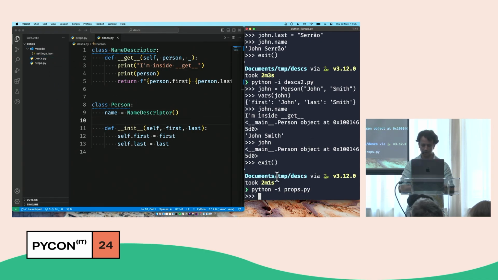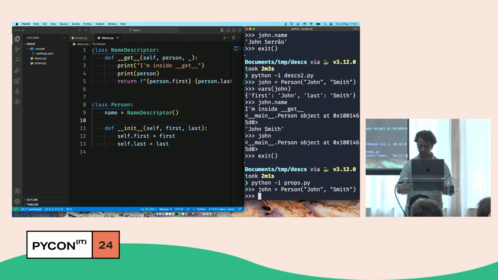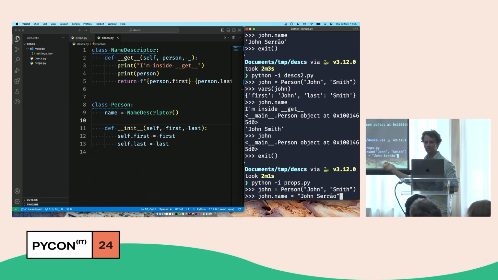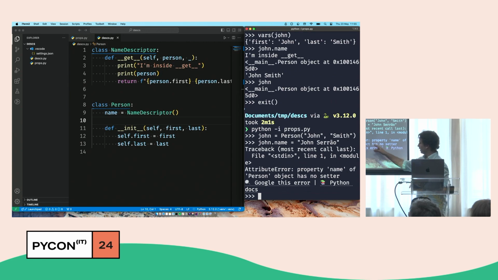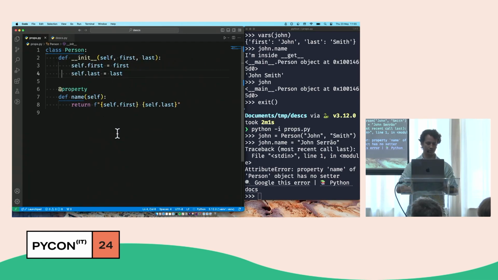So if I run the properties, I have a John again. And if I do John.name equals, I don't know, let's change the name to John Serrão. What will happen if I press enter? I get an error. Some people say no. It doesn't work. My attribute, and notice how they talk about properties, my attribute doesn't know how to set things. So it's a one-way street for now. I can get things, I can't set things.